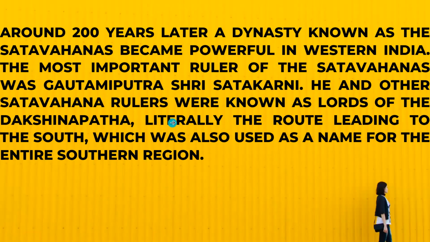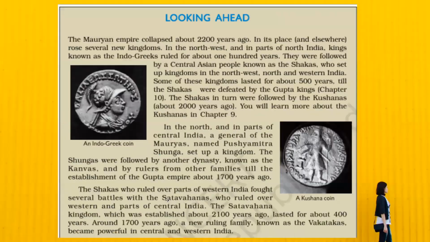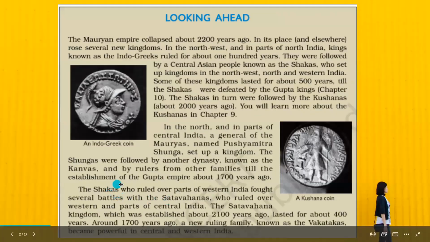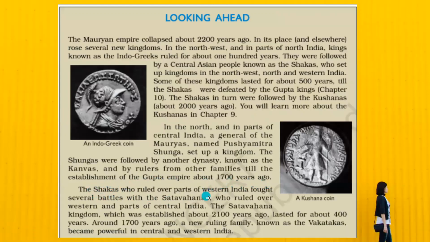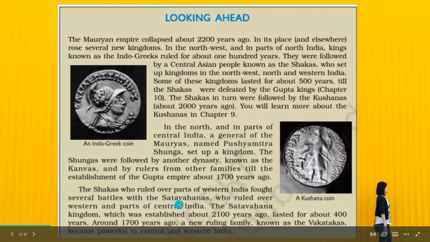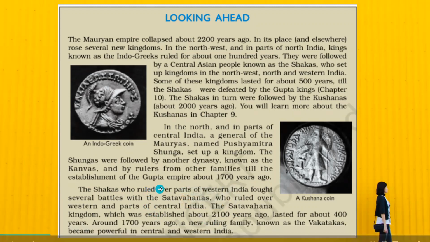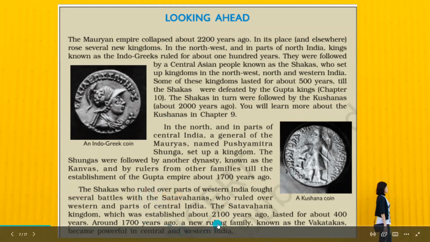Which was named for the entire southern region. So these Shakas were in the western part of India, and the Satavahanas were also there, so they battled with each other. Several battles happened between them, and later on, a new ruling family came into existence called the Vakatakas, and they became very powerful in central and western India.